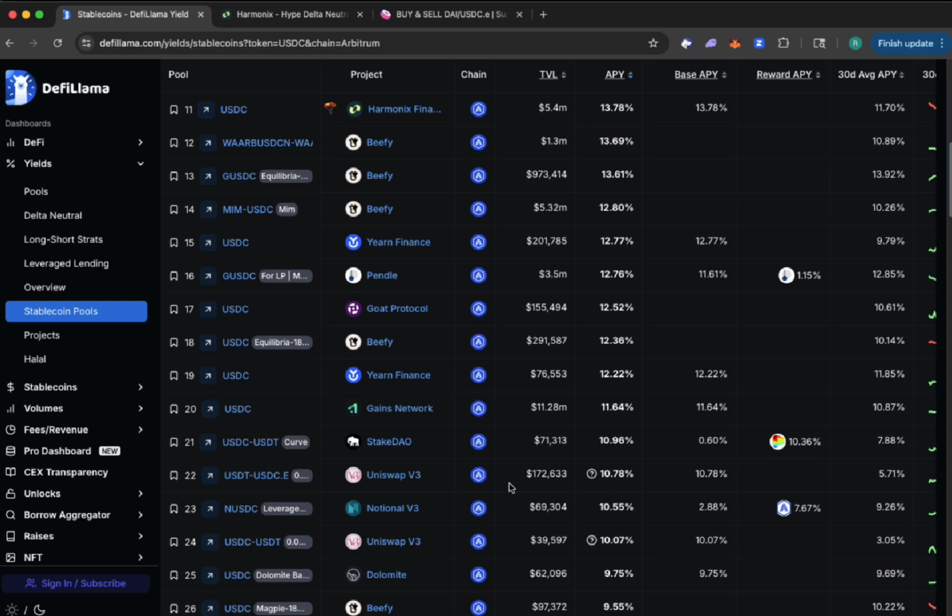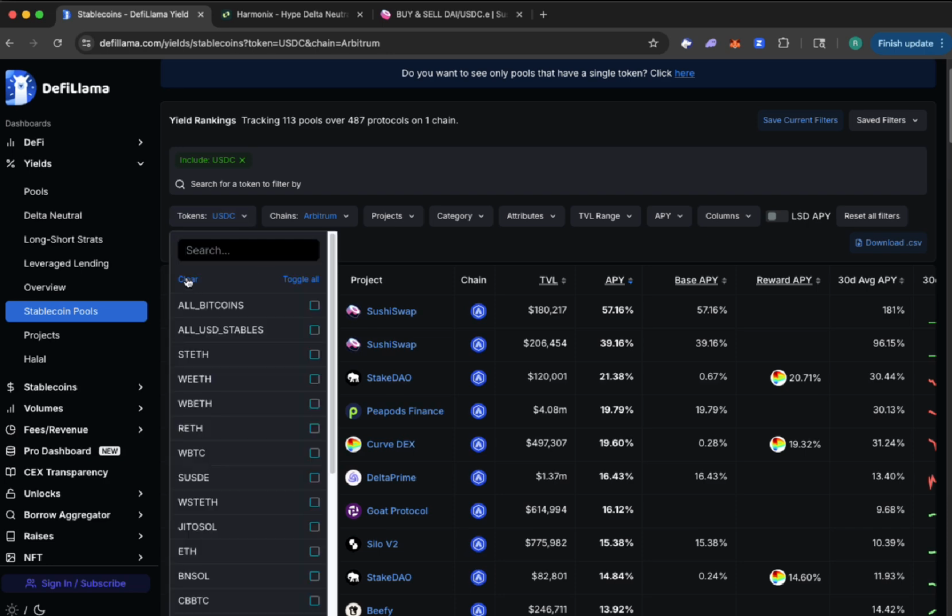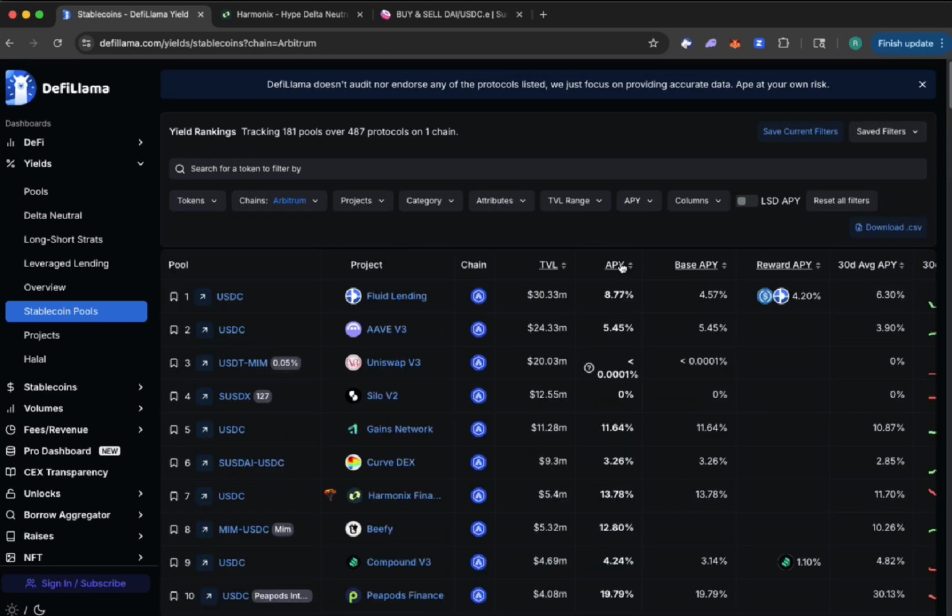If I have 10 grand that I want to deploy on the Arbitrum blockchain, it's really easy for me to come and see what's available on Arbitrum. You can take a look at all stablecoin pools. You can look at, hey, look, Fluid, which is basically a grade A protocol for me. It's got a USDC pool, which is a huge amount of value locked in. It's a $30 million pool. Fluid is incentivizing people to use this pool. They're paying almost 4.5%, so the APY is 8.77%. It's a super low risk play.